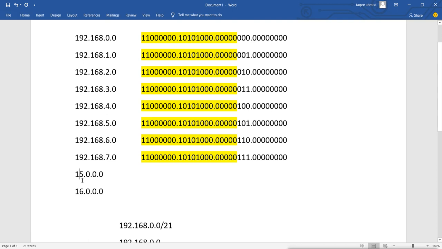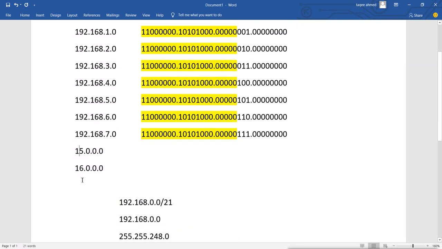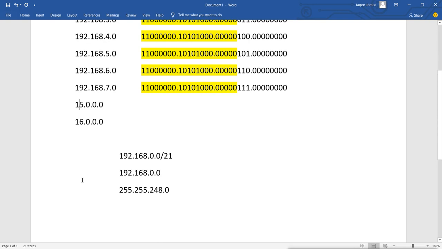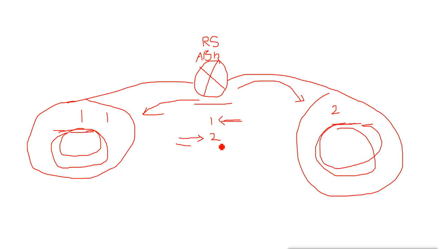So when you are designing and configuring OSPF, you have to design it properly, and make sure that you assign the networks in a single area in a way that can be easily summarized. Now if you want to see the practical of this, let's check.